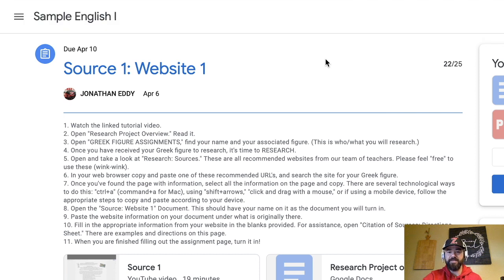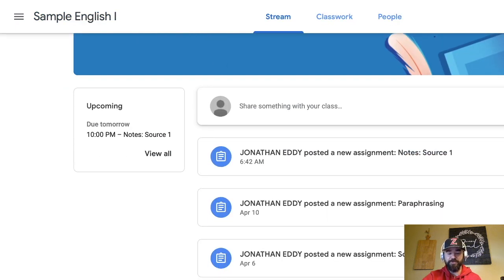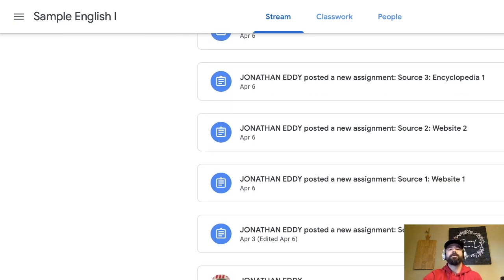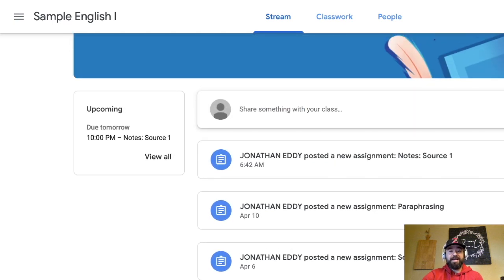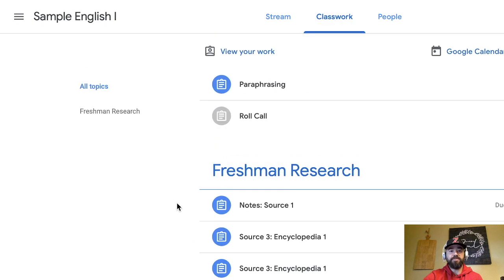This is how you see what you got, what your score was, and what I need to fix. Actually clicking into that assignment will show you what your score is. I've had a few questions on that. All right, so I need to go into this actual assignment that I'm doing. I'm doing the notes for source one.